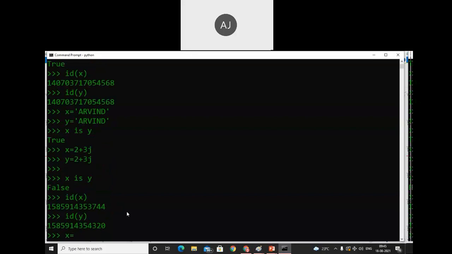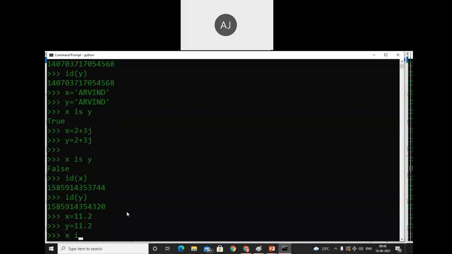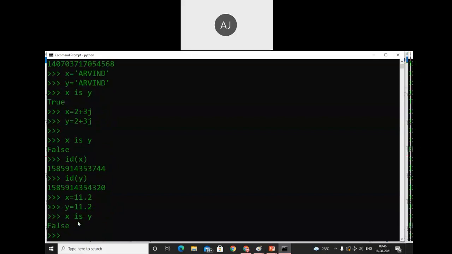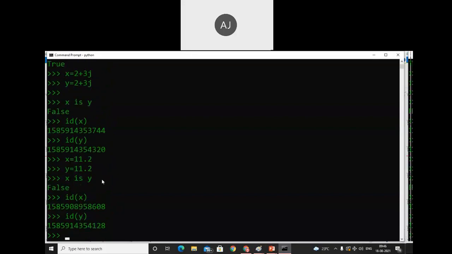Similarly, it will not work for float also. X equals 11.2 and y equals 11.2. Here I'm trying to check x is y. See, we get false. Also I'm trying to check id of x and id of y. Again we get different addresses.